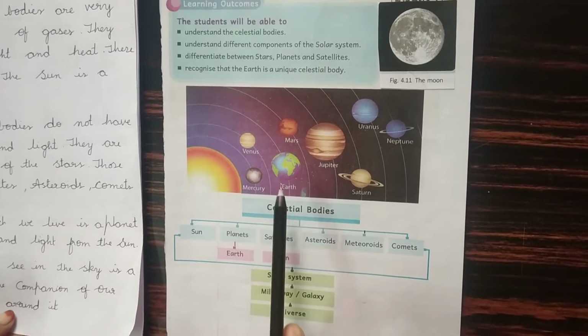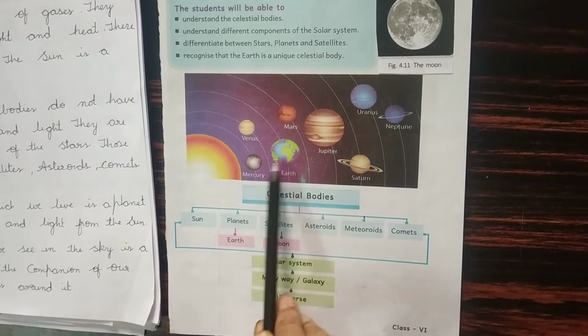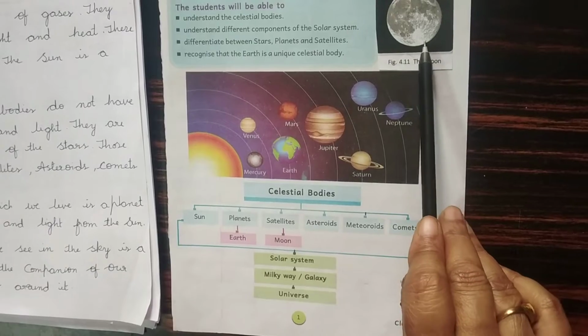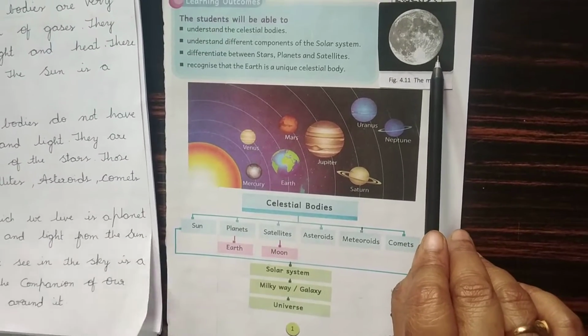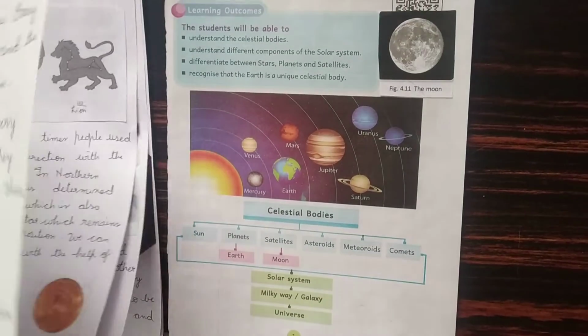Children, Earth on which we live is a planet. It gets its heat and light from the sun. The moon we see in the sky is a satellite. It is a companion of our Earth and moves around it.